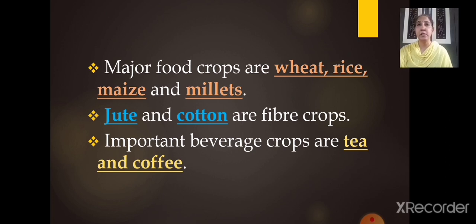Now, jute and cotton, these are the fiber crops. Fiber crops means what? It gives you the ropes, cloth, bags, everything is made from these fiber crops. So jute and cotton, these are the most important fiber crops from which we make different things. This is not used for eating purposes, but apart from that, it gives you the fiber thread from which bags are made, cotton cloths are made, even ropes are made. Everything is made from jute and cotton, right?